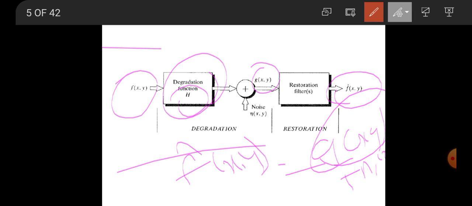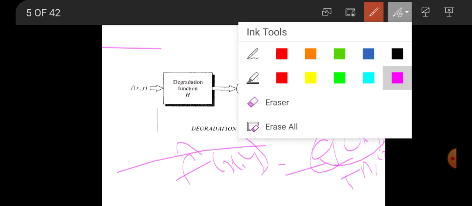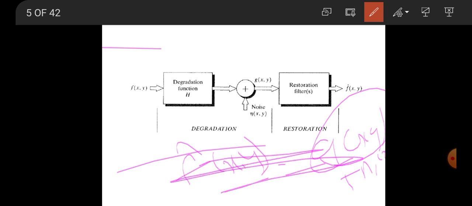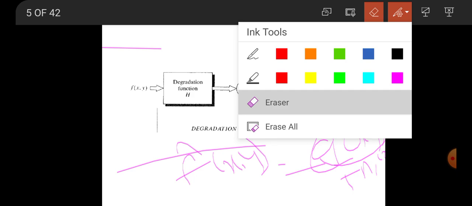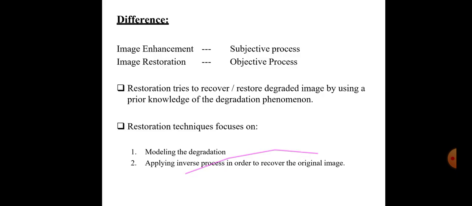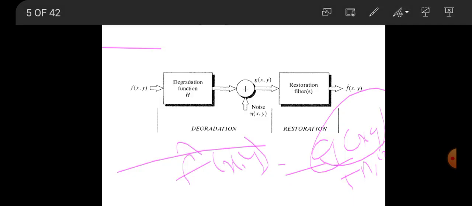Here the main aim of restoration is that the estimate f cap of x comma y is equal to f of x comma y.